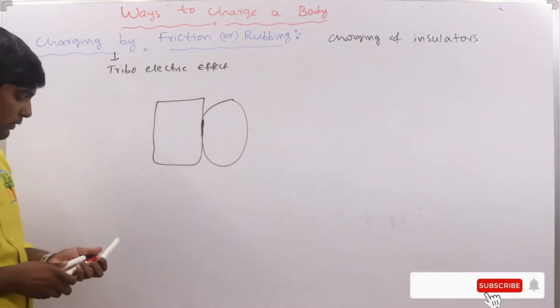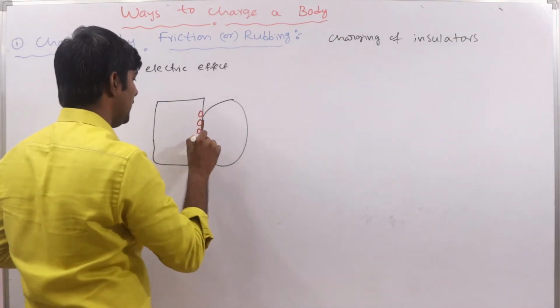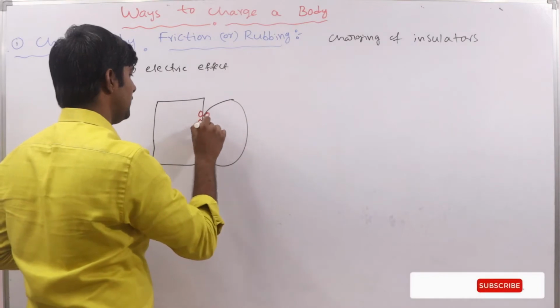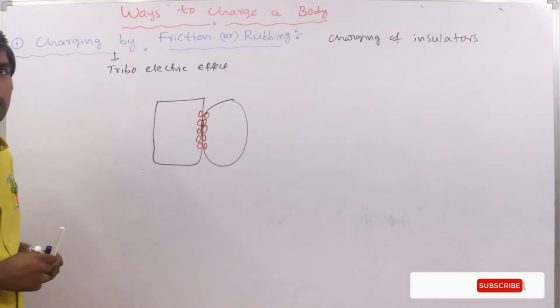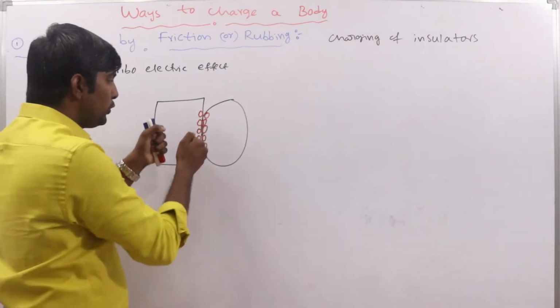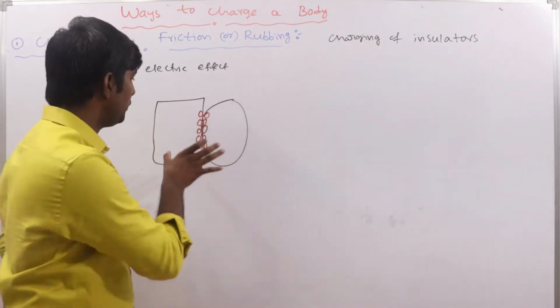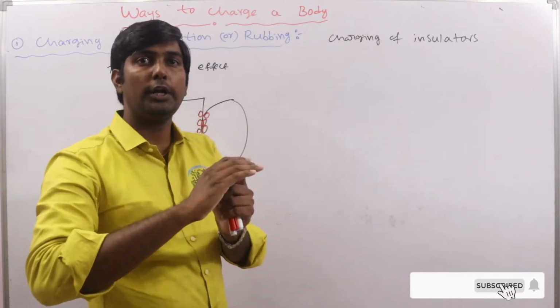Every material is made up of atoms, whatever the object may be. In this method, when we rub two bodies, electrons are transferred from one body to another.